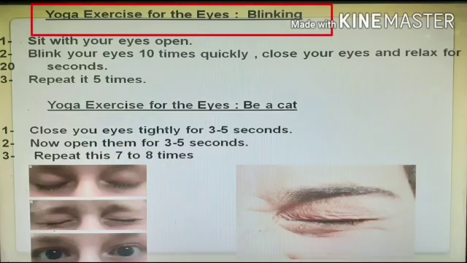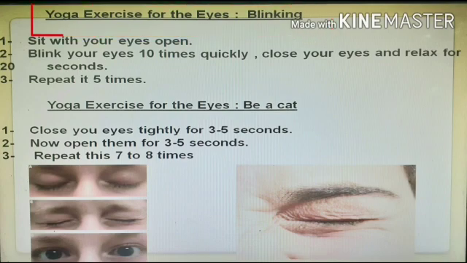Now next is the yoga exercise for the eyes. The name is blinking. First point, sit with your eyes open. Second point, blink your eyes 10 times quickly. Close your eyes and relax for 20 seconds.